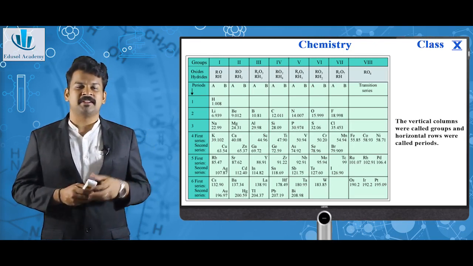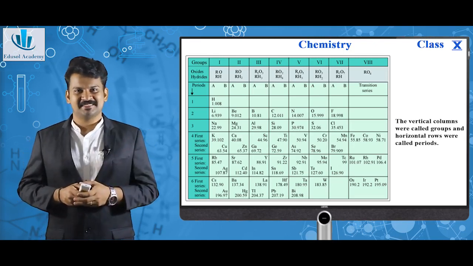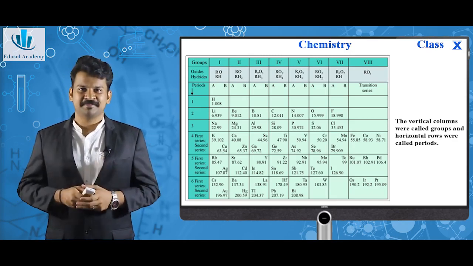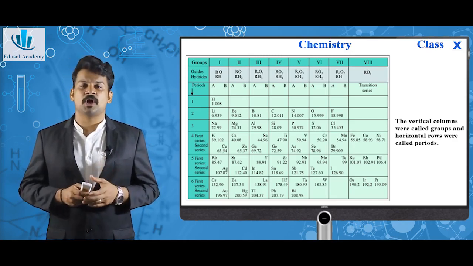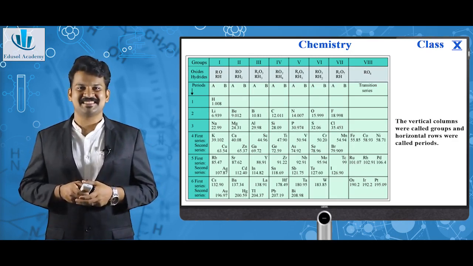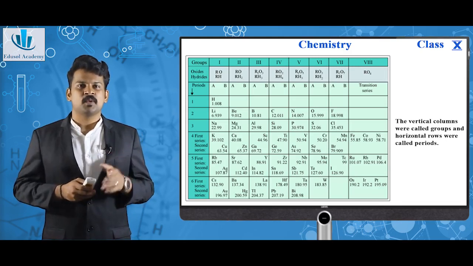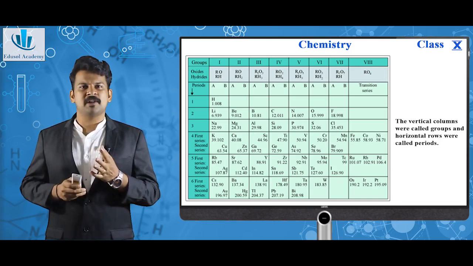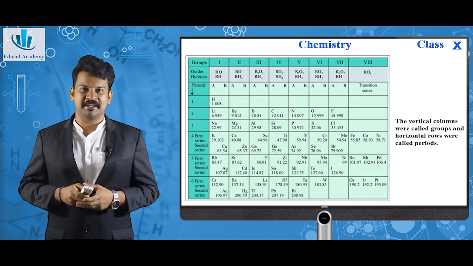And also there are rows and columns. In this Mendeleev's periodic table, a new terminology came. The vertical columns were called groups and the horizontal rows were called periods. So this was Mendeleev's broad periodic table, which was a successful thing at that time.